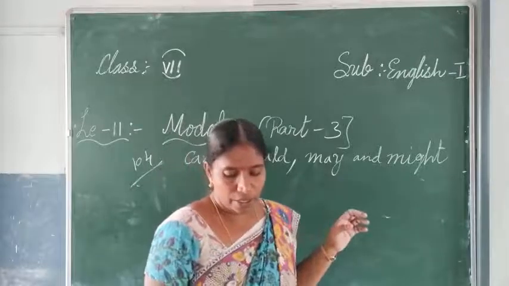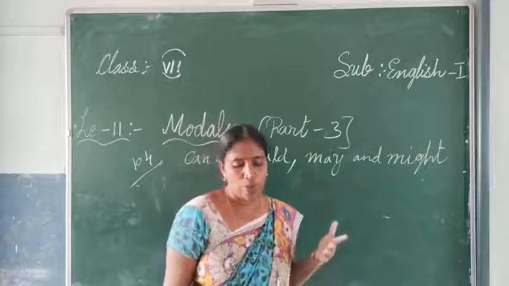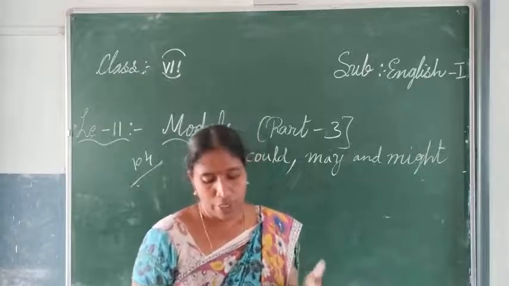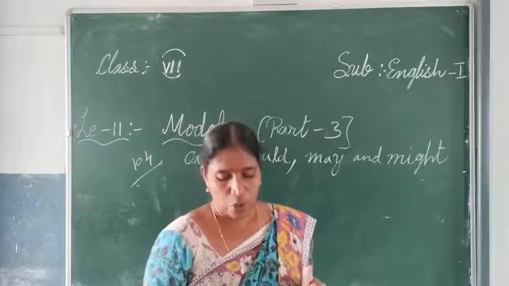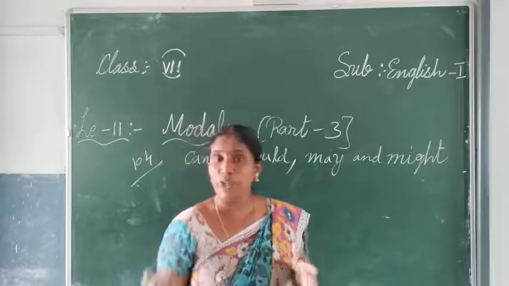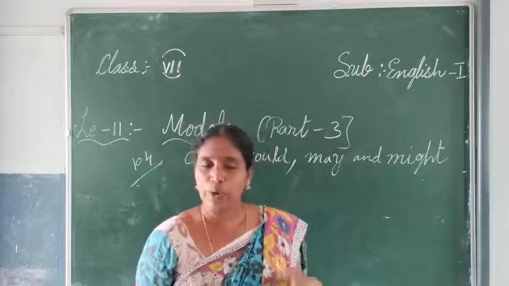Here they have written that can and could are used to talk about ability, knowledge or skill. When you want to tell about your ability, knowledge or skills, you can use can or could.